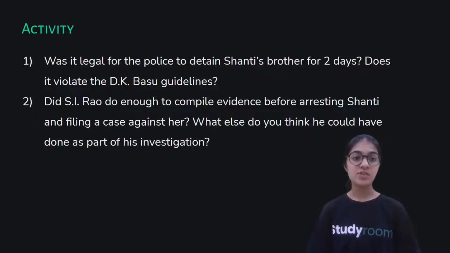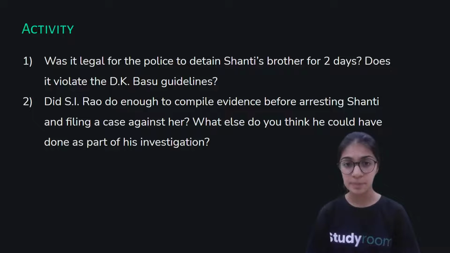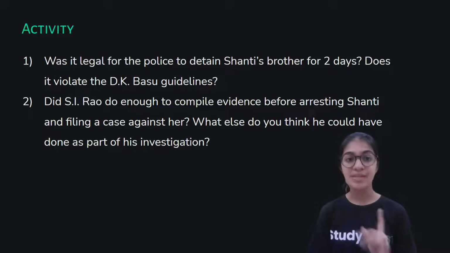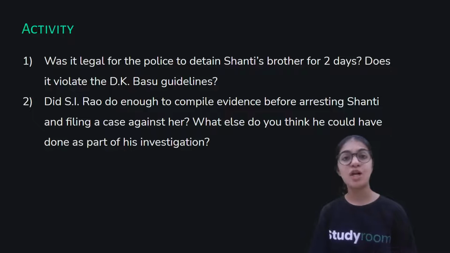The second question says, did SI Rao do enough to compile evidence before arresting Shanti and filing a case against her? What else do you think he could have done as a part of his investigation? Okay, so SI Rao was the police officer who was in charge of the case of Mr. and Mrs. Shinde.